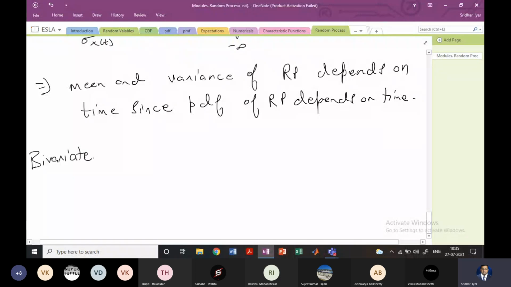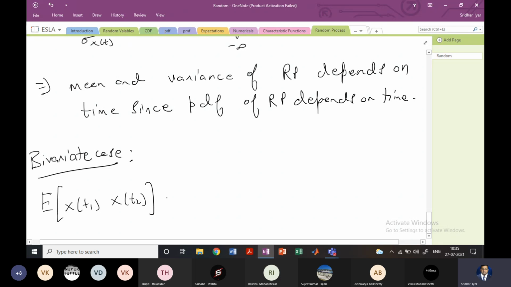So if you have a bivariate case, I'll take two random variables. Let me calculate E of x of t1, x of t2. When we do this, we'll have the integral from negative to positive infinity, of x1, x2, f x t1, x t2, of x1 comma x2, dx1, dx2.